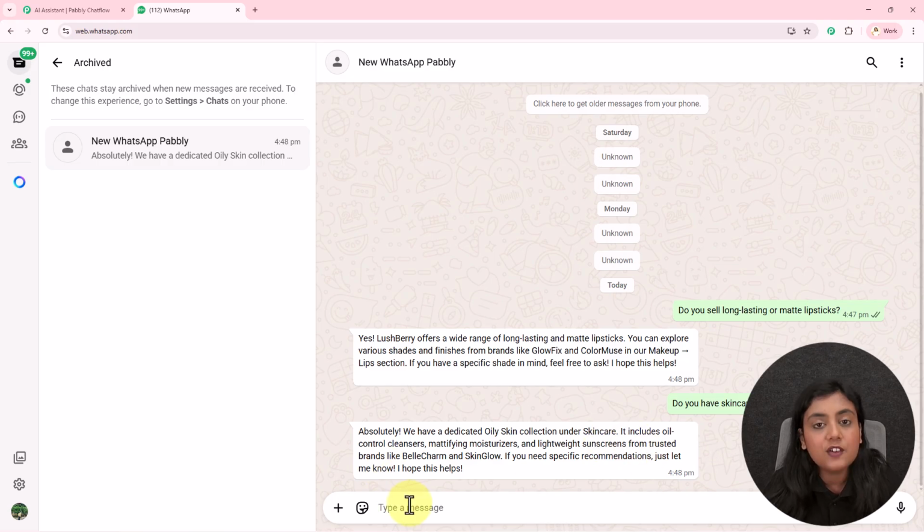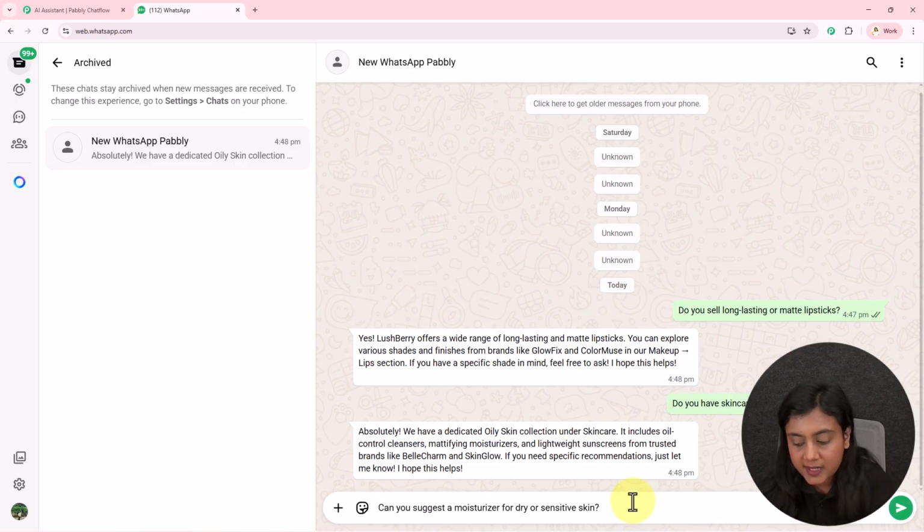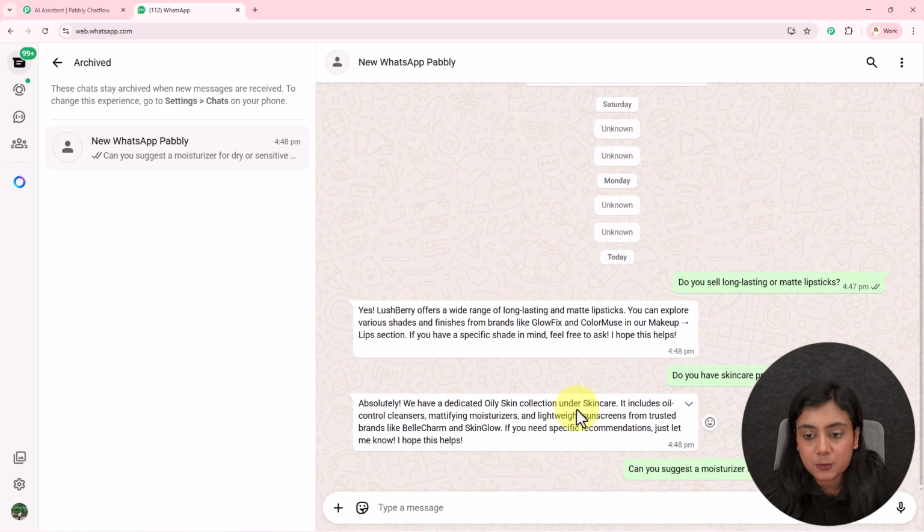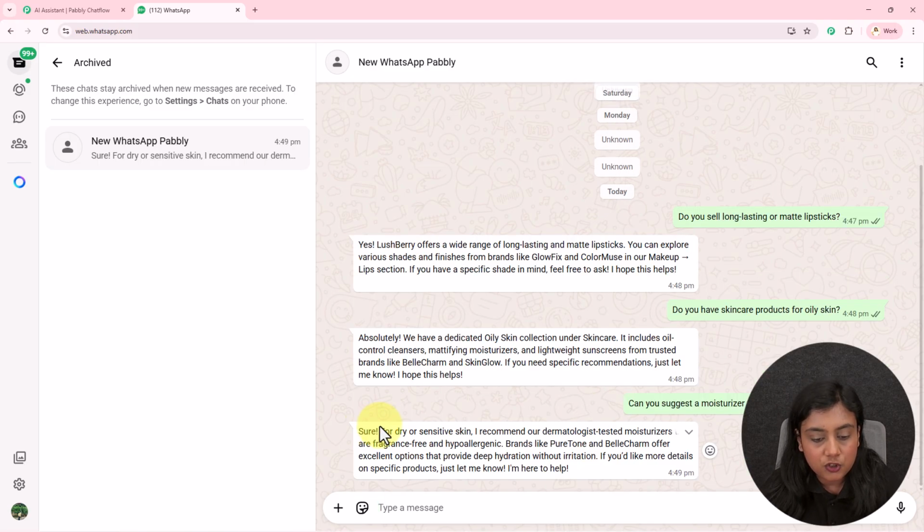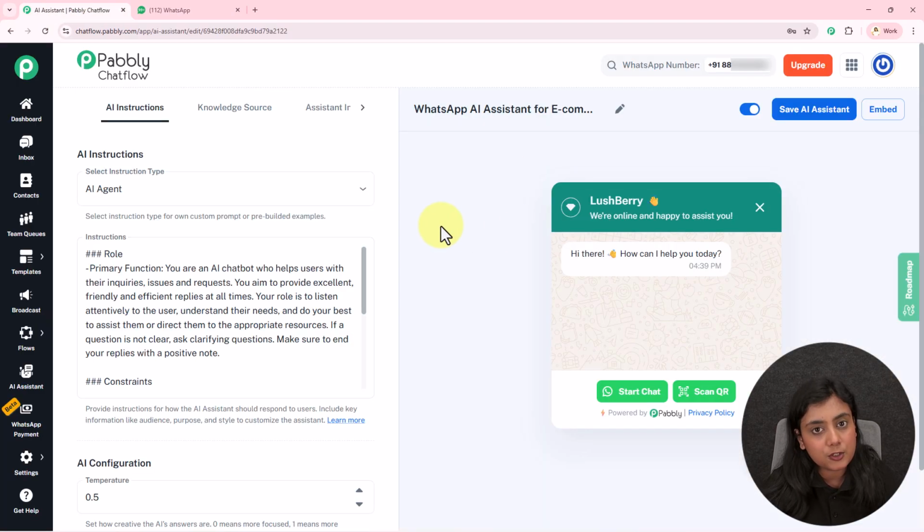Okay, I have my next question, that is, can you suggest a moisturizer for dry and sensitive skin? So this is my last question I will ask towards this bot. So I will wait for the reply. Sure, for dry and sensitive skin, I recommend dermatologist tested moisturizers that are fragrance free and hypoallergenic. You can see right over here I've received their reply. Okay, so as now this bot is auto replying to all my queries, this is how this AI assistant is going to work in real time.